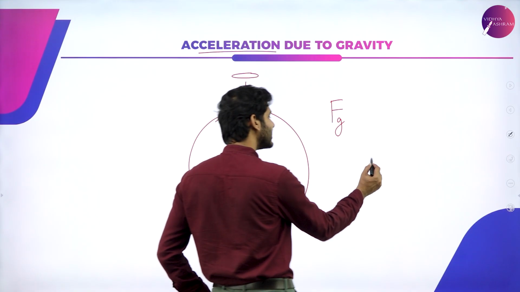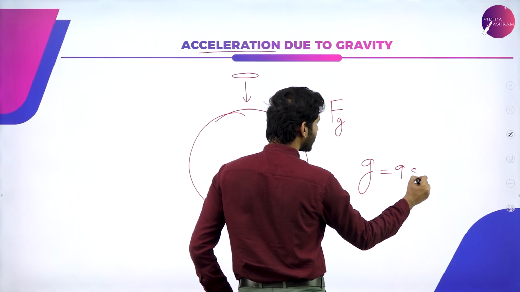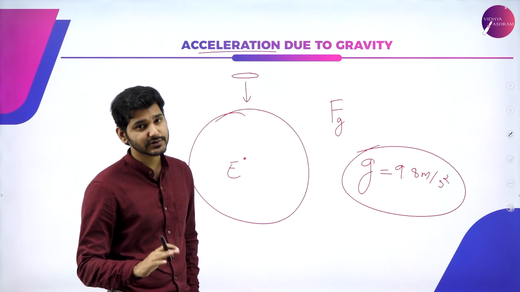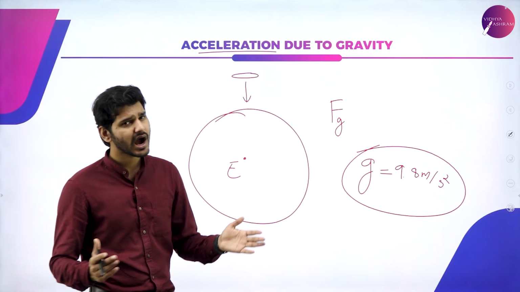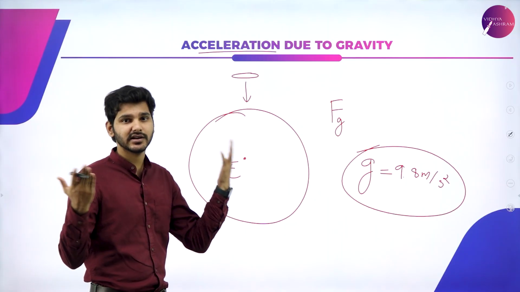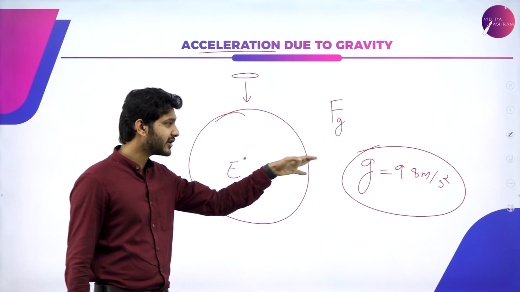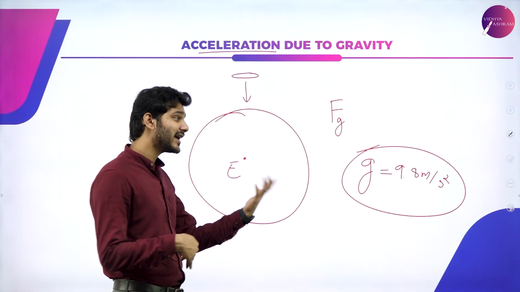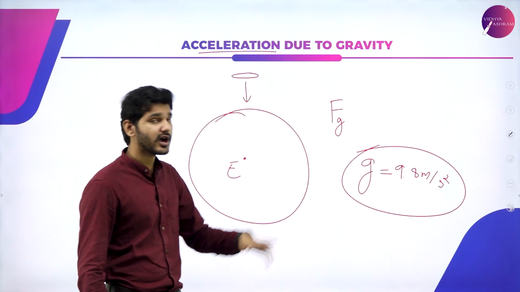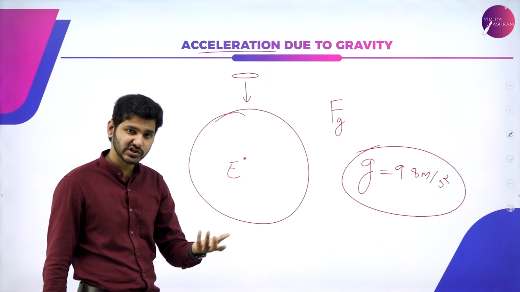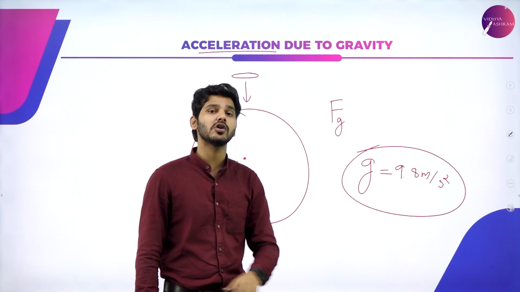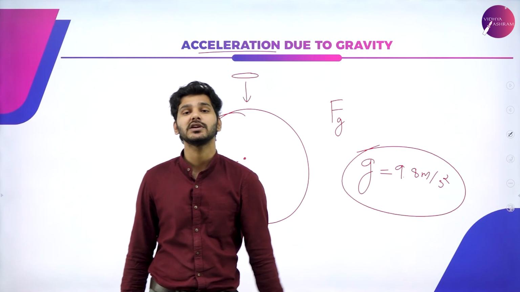And its value is given by 9.8 meter per second square. How we get this value, we'll find out very soon. But this much you have already heard in your high school and even in your upper primary schools. Some of you round it up to 10 meter per second square also. Why is it 10, and will it be 9.8 everywhere? All these things we'll see very soon. But for now, know that this acceleration produced due to gravity is known as acceleration due to gravity, which is indicated by the small letter g and is given by 9.8 meter per second square.